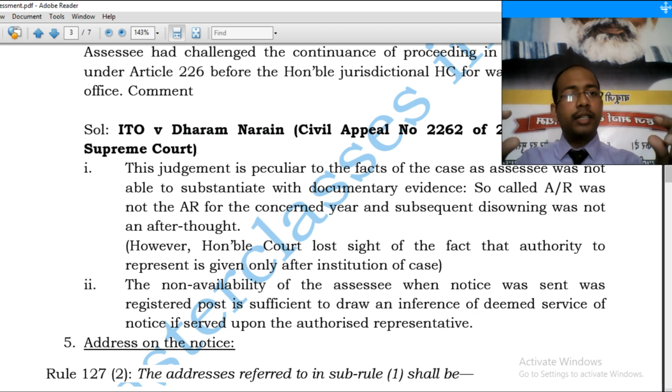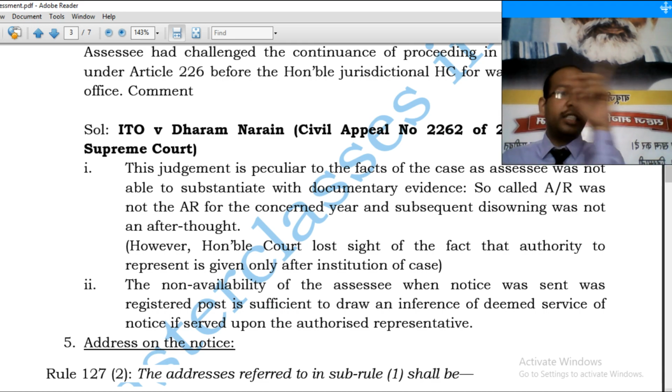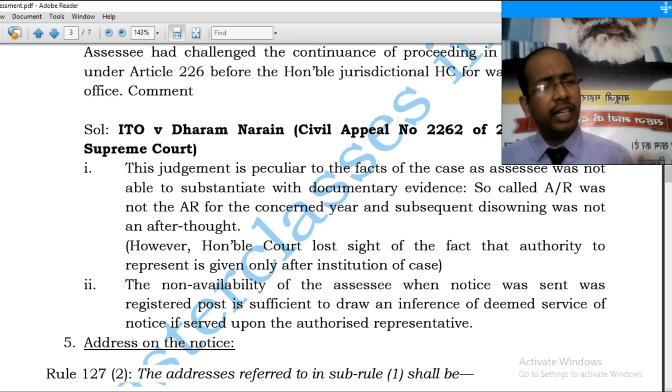Now we were discussing under section 27 of the General Clauses Act, one condition is proper address. Now the SSC can only challenge that the notice was not served at a proper address. Had it been a civil law case, it says even if notice has not been served at the proper address, but you came to know of that proceeding and you participated in the proceeding, it would be valid. No prejudice has been caused to you, so it is valid.